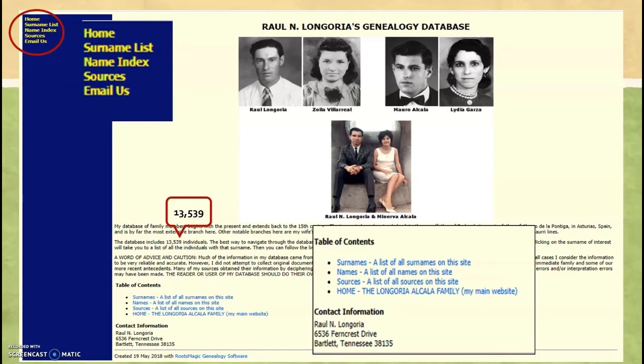So it does tell you a list of all surnames on this site, a list of all names on this site, all the sources, and his contact information. So definitely do not pass this up. You may not have a Longoria or an Alcala family member, but this branches to so many different branches that your surname will probably be listed in here.